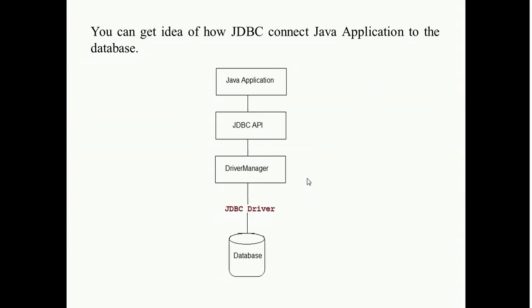You can get an idea of how JDBC connects the Java application to the database from the figure below. See first the Java application, then the JDBC API, then the driver manager. After that, using the JDBC driver, we access the database. So this figure shows how to connect a Java application to the database. We first connect to the JDBC API, then use the driver manager, and after that, using the JDBC driver, the driver manager accesses the database.